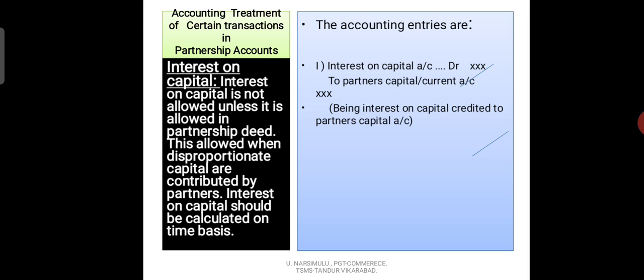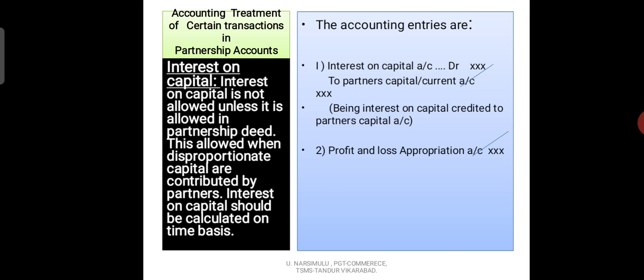This expenditure occurs occasionally and is not related to business transactions. It is not relevant to business operations. So we can't show it in the profit and loss account; we show it in the profit and loss appropriation account.